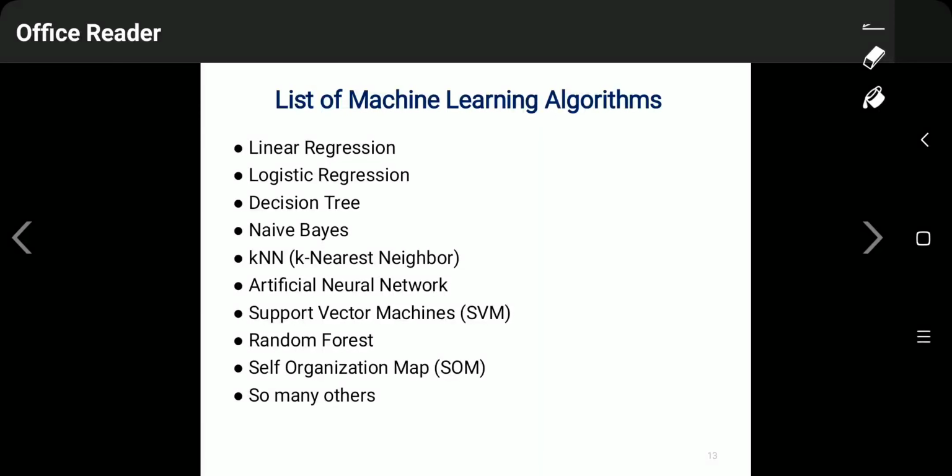Okay. Now we will discuss different types of machine learning algorithms. So we have a list of machine learning algorithms: linear regression, logistic regression, decision trees, naive-Bayes classifier, K nearest neighbor, artificial neural network, support vector machine, random forest, self-organization map, and so many others. All these machine learning algorithms will be discussed with suitable examples.